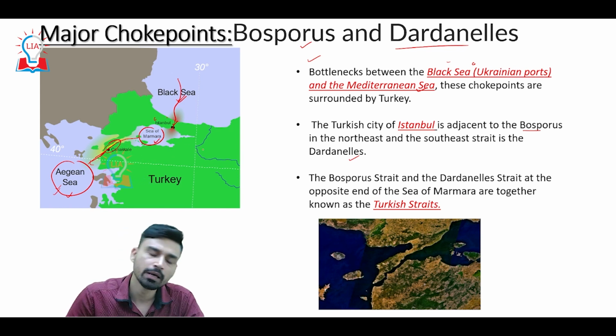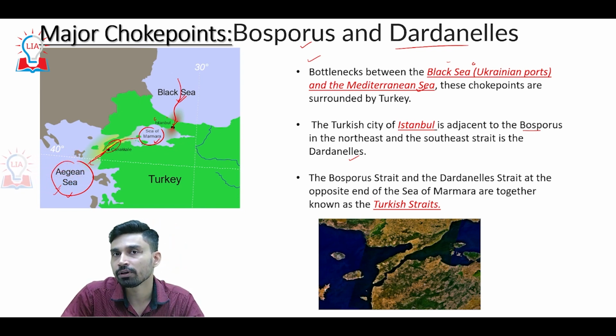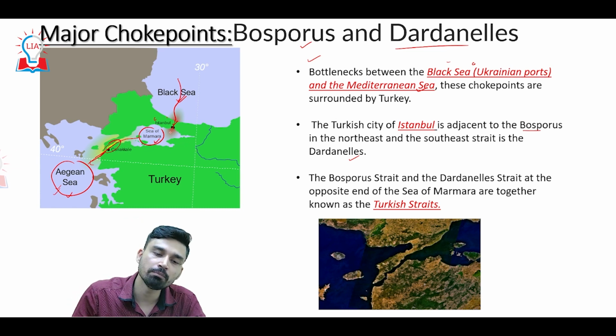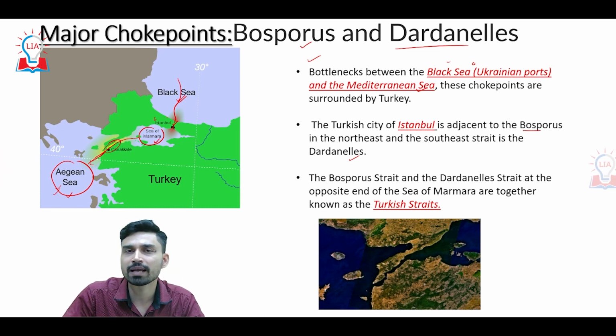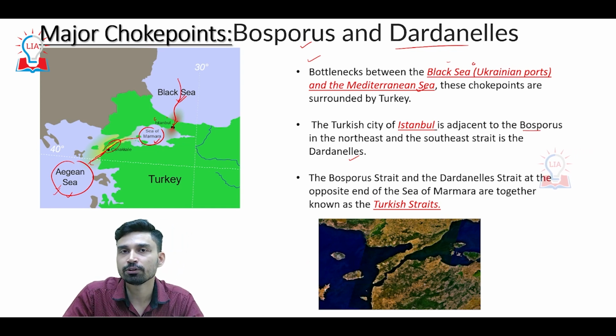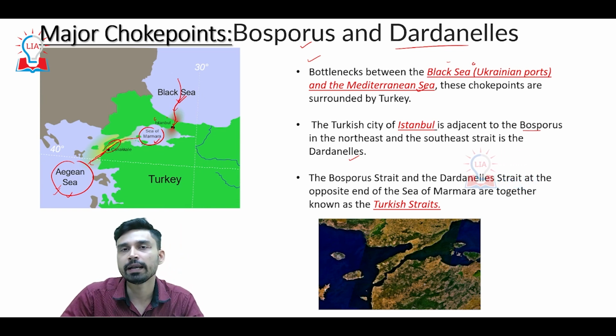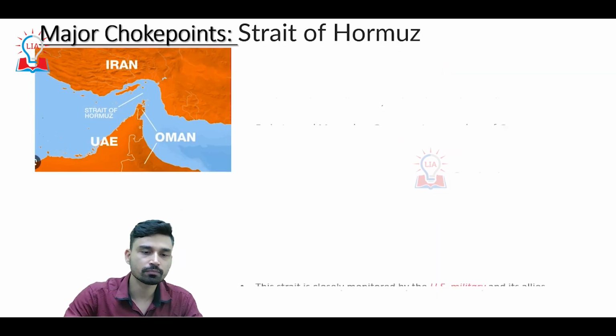Why Turkish Strait? Because Turkey is the country that you can see here shaded in the green color. It has complete control over both these straits. That means, in other words, we can also say that Turkey has complete control over access to the Black Sea from the Mediterranean Sea region. And that is why in recent times, when the Russia-Ukraine war is going on, the role and the importance of Turkey has been highlighted many times to facilitate the movement of ships from the Black Sea or into the Black Sea.